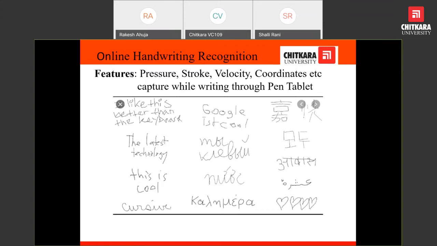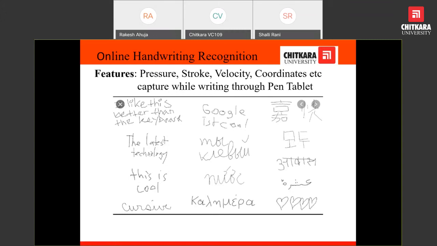In the case of online handwriting recognition, as we are writing, the system is capable enough to recognize what the ASCII character is. Suppose, for example, Google. The system will say this is ASCII character G, this is ASCII character O, and this is O, and finally it will tell this is Google.